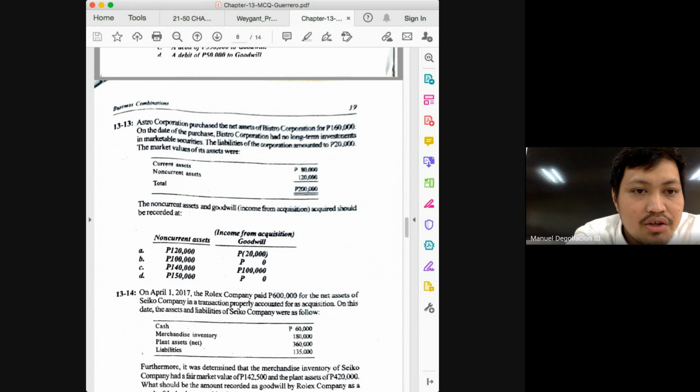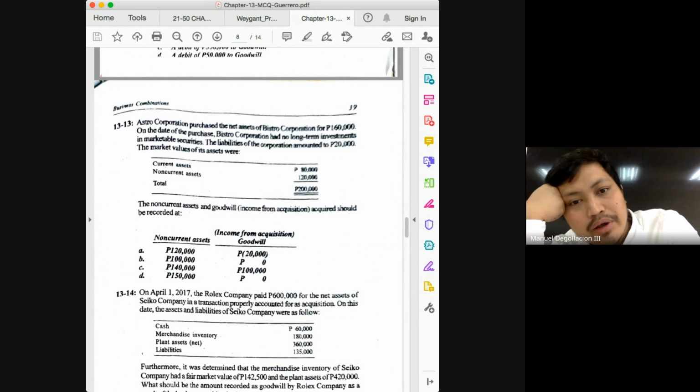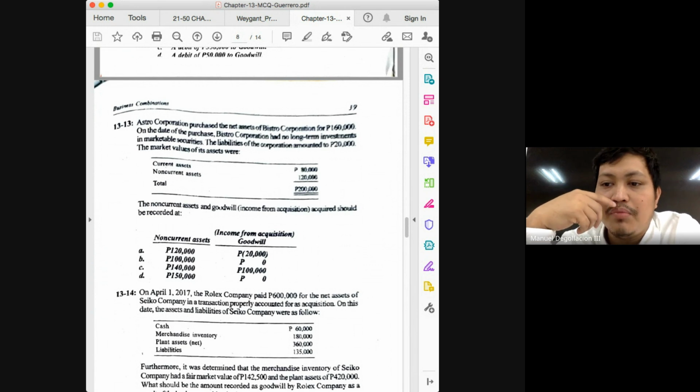So we just need to get the second thing, which is the fair value of the net assets. The market values of its assets is how much? 80 and 120. So the total assets would be 200. Is this what we need? No, what we need is our net assets. So what do we do with the 200? Deduct your liabilities. So 200 minus 20 will give us our net assets at fair value, which is how much? 180.